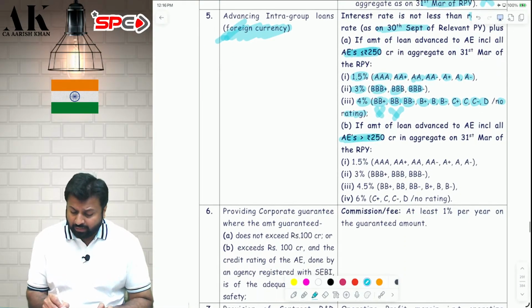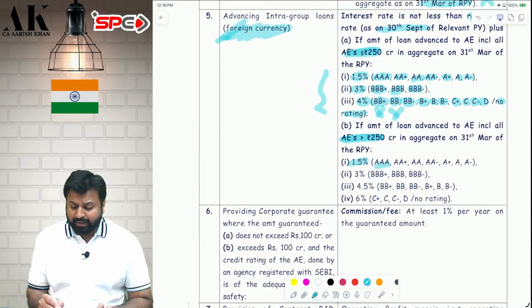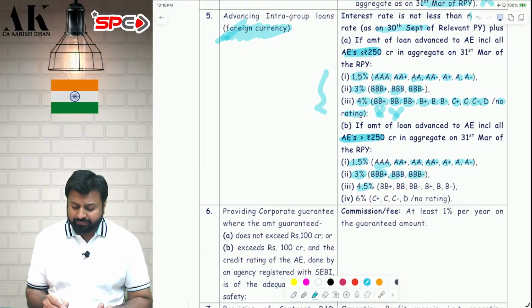Next, if the loan amount is greater than 250 crores, then there are four options now. Here it was three options, here there are four options. 1.5% for triple A, double A plus, double A minus, A plus, A minus, reference rate on 30th September plus, if the loan amount is more than 250 crore. For triple B plus, triple B minus, 4.5%, and for double B plus, B minus, B plus, B minus. And 6% plus reference rate on 30th September for C plus, C minus, D or no rating. Again, no limit of 100 crores.